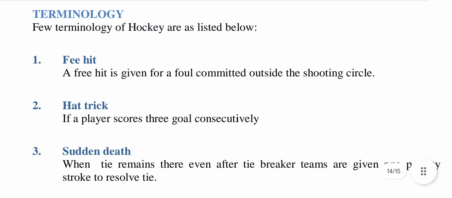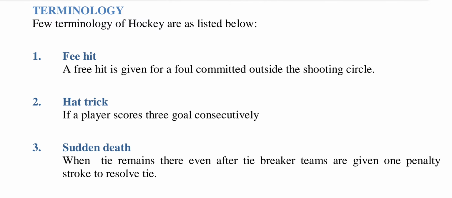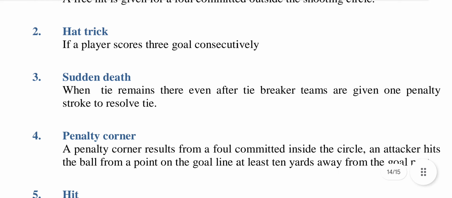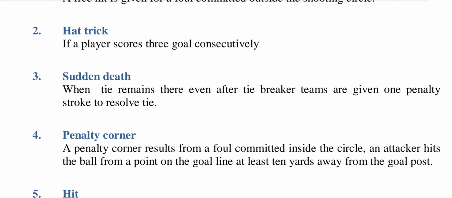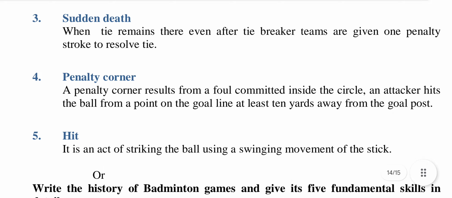Terminology. A few terminologies of hockey are as listed below. Number 1. Free hit. A free hit is given for a foul committed outside the shooting circle. 2. Hat trick. If a player scores 3 goals consecutively. 3. Sudden death. When a tie remains even after the tiebreaker, teams are given 1 penalty stroke to resolve the tie.